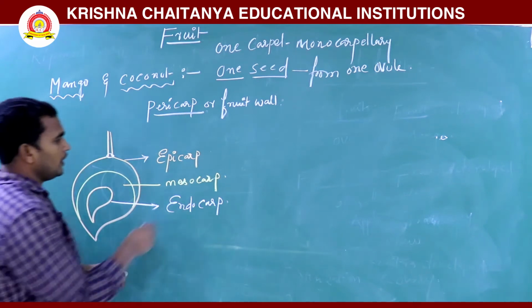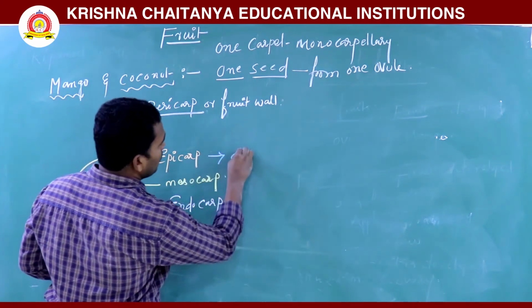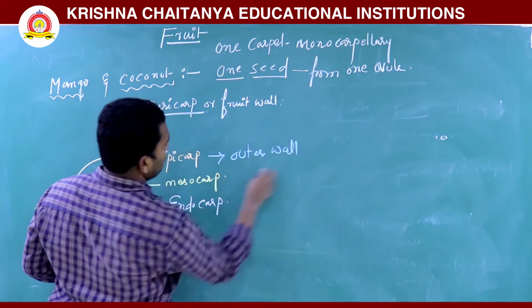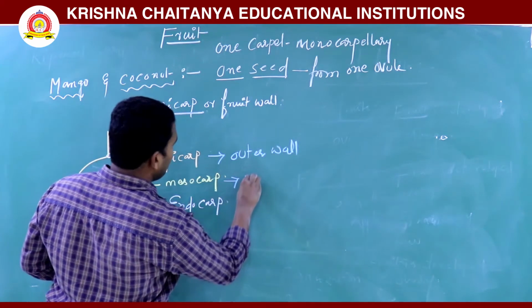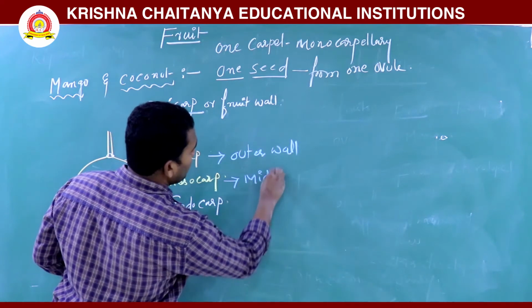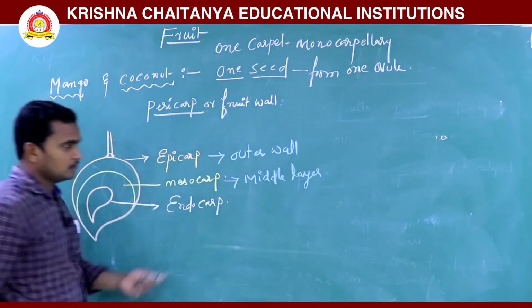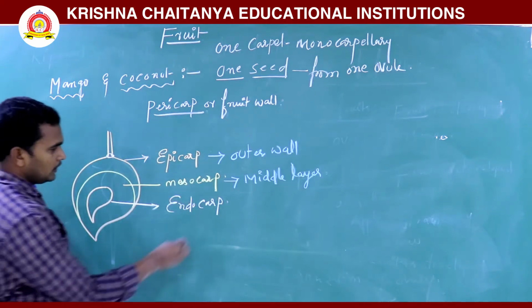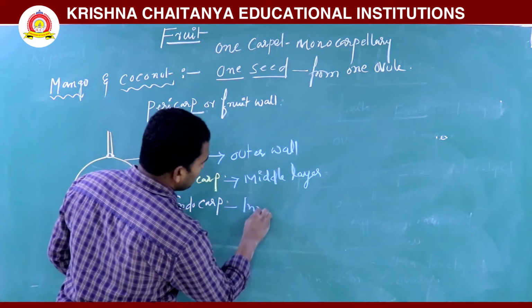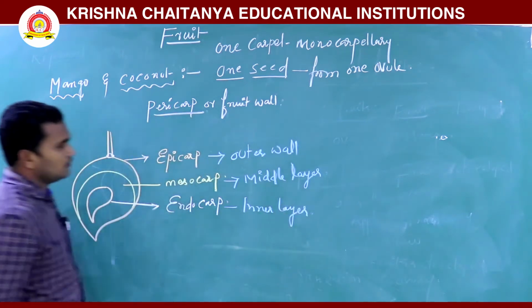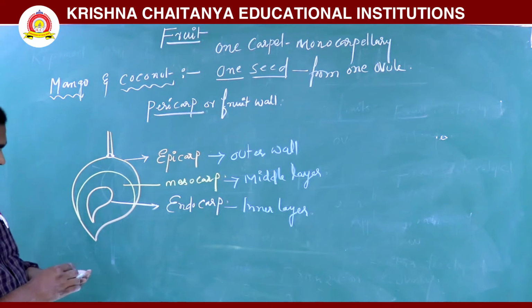This is the outer layer, the outer wall. This is the middle layer, and this is the inner layer.